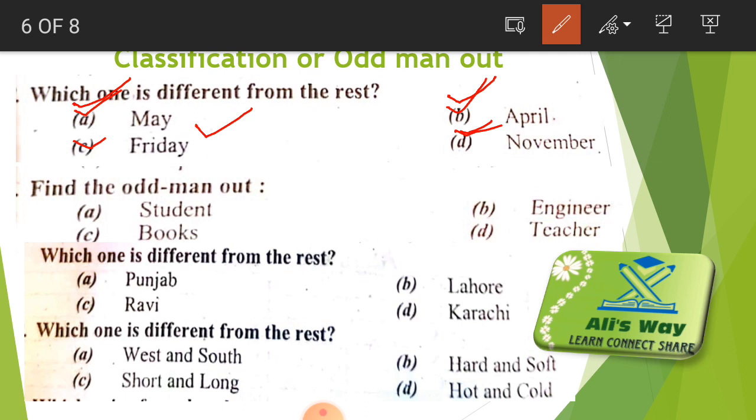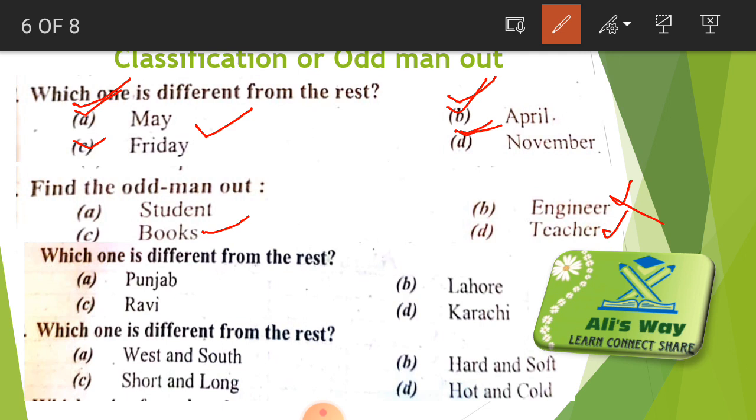After that, our second question is find the odd man out, and here the first option is student, the other is engineer, the other is teacher, and option C is books. So student is a profession, engineer is a profession, and teacher is a profession. But books is not a profession, a book is a thing. It is a material. So it is our correct option.